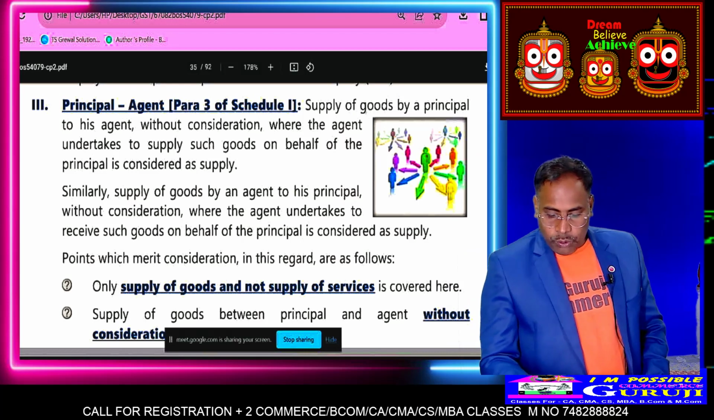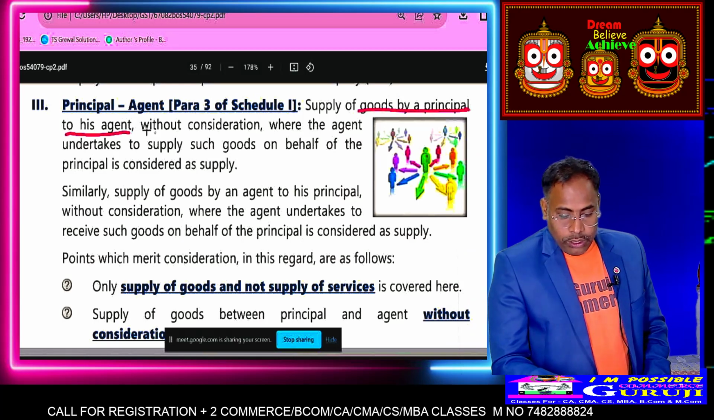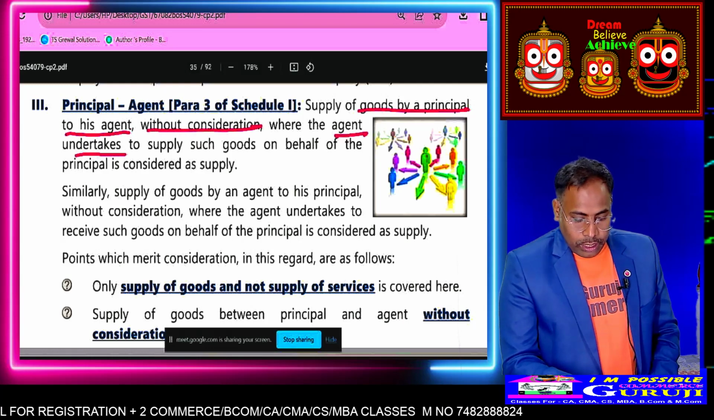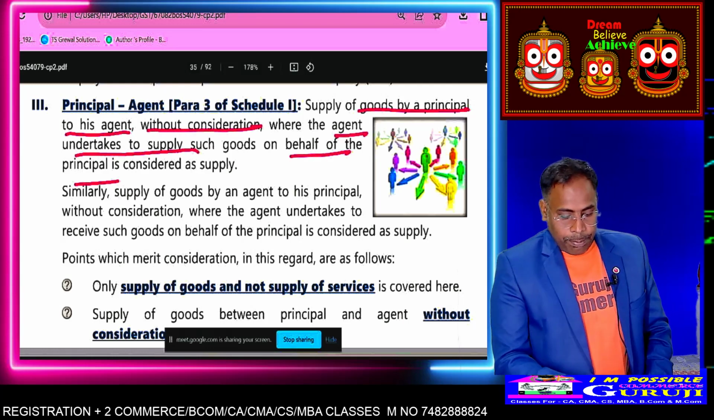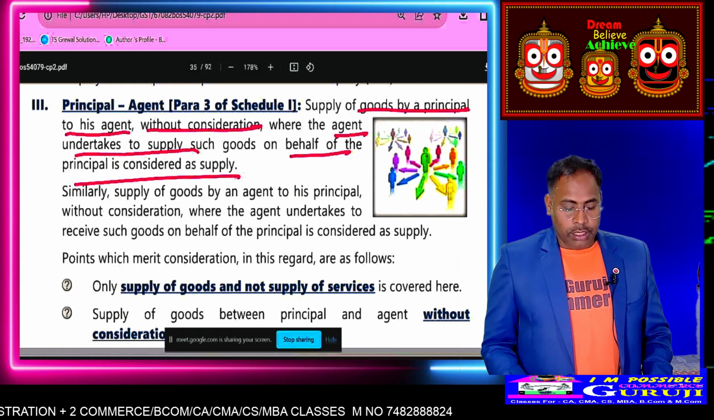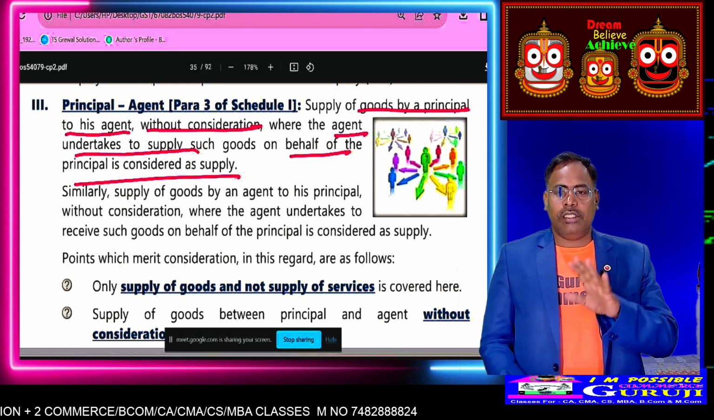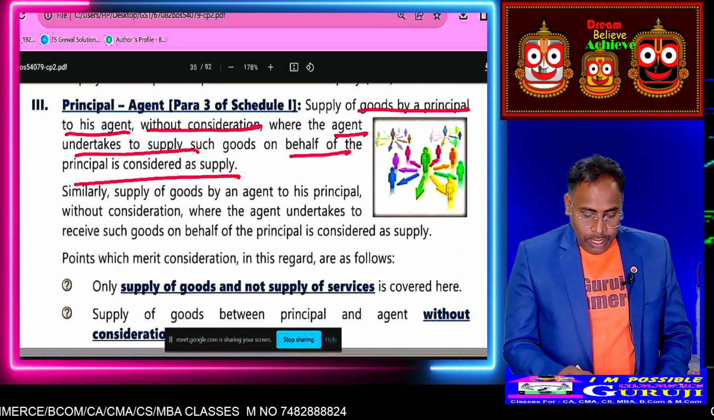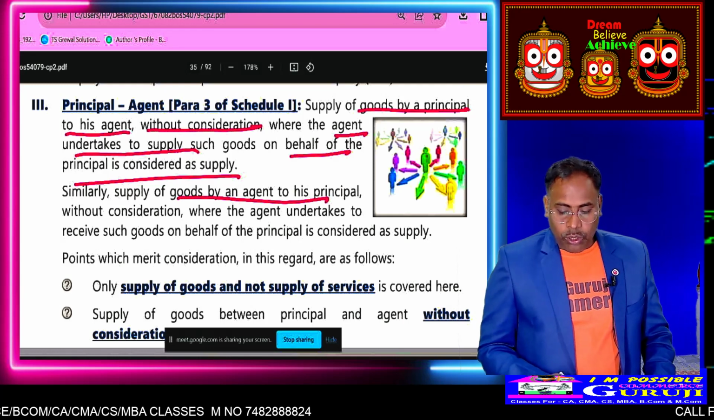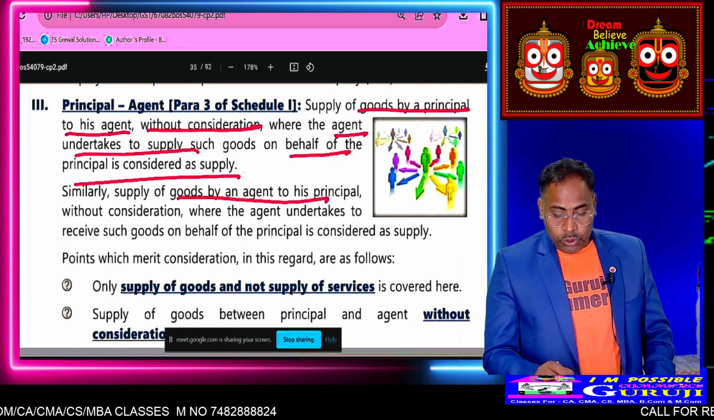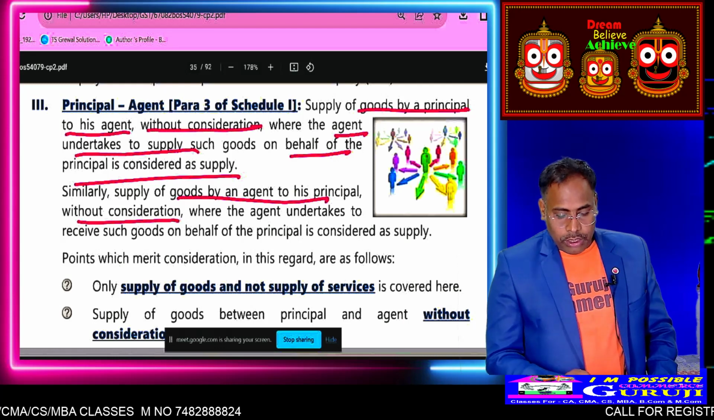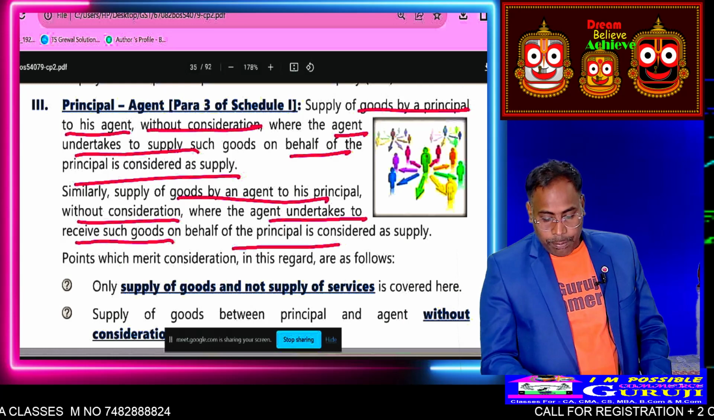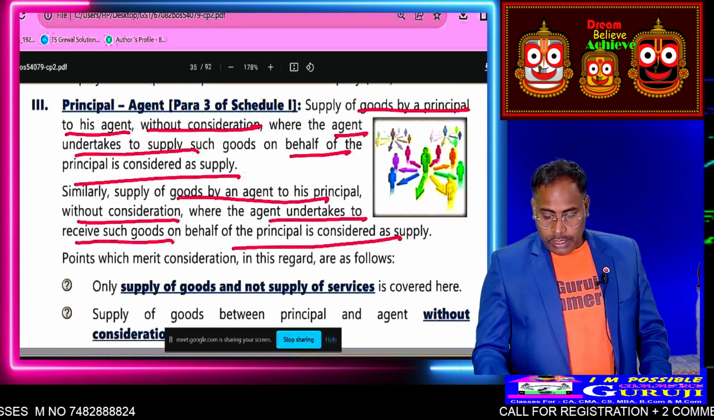Here, supply of goods by the principal to the agent without consideration. Here, the agent undertakes the supply of goods on behalf of the principal, which is considered a supply. Without consideration, if gold is sold without consideration, that is called supply. Similarly, supply of goods by the agent to the principal without consideration, where the agent undertakes to receive the goods on behalf of the principal, is considered a supply.